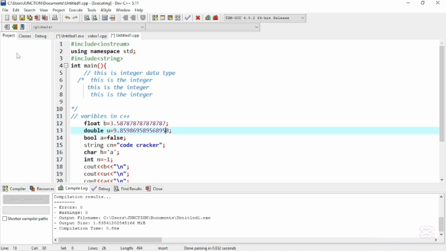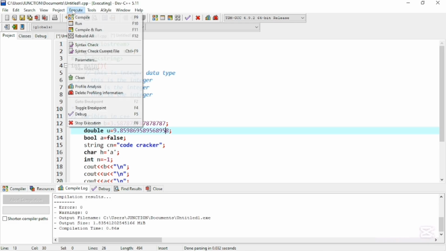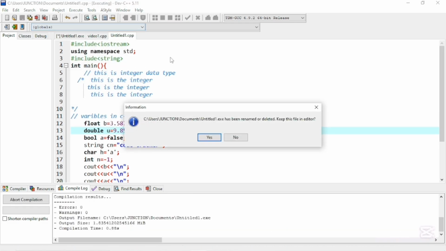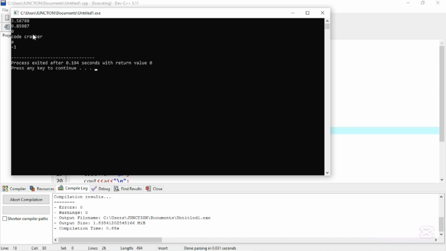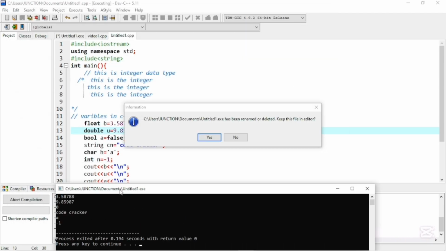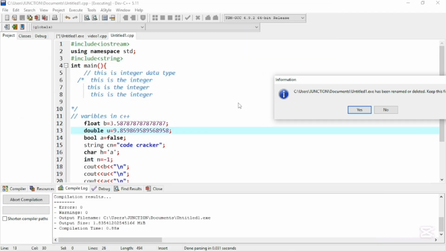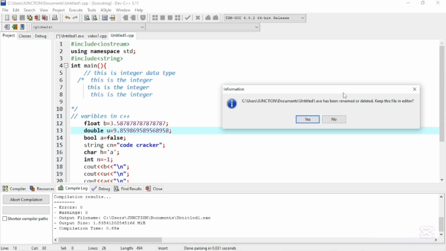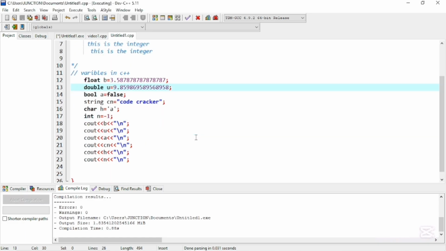Let's execute. You will see there. It will round off and provide the answer. That's why we use the double, because it can store a large amount of numbers. That's it for this video.